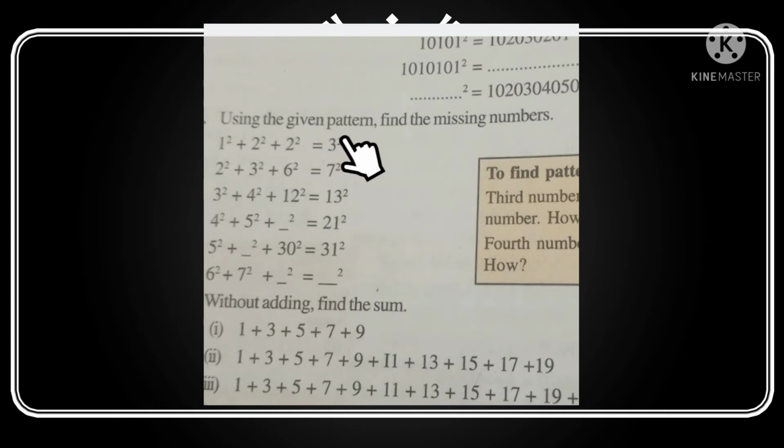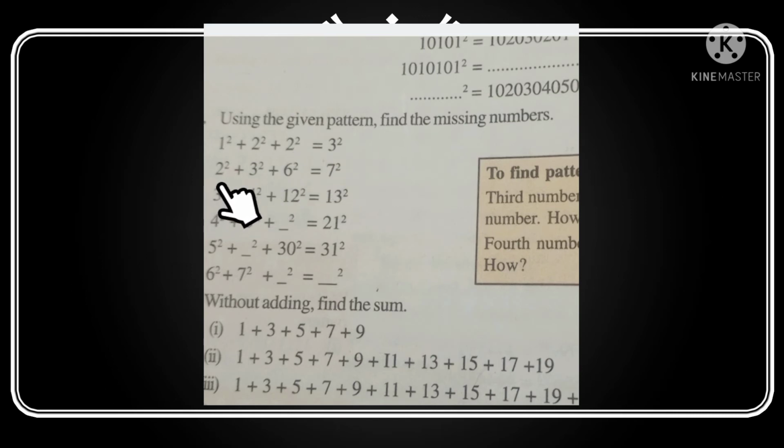Sixth question, using the given pattern find the missing numbers. Here, 1 square plus 2 square plus 2 square. Some numbers are missing. 1 square is 1, 2 square is 4, 4 plus 1 is 5, again 5 plus 4 is 9, that is 3 square.